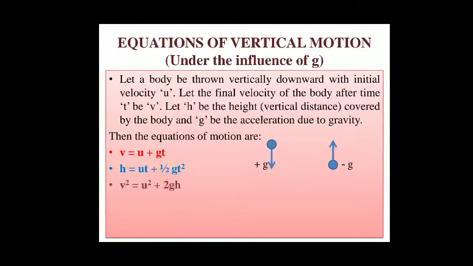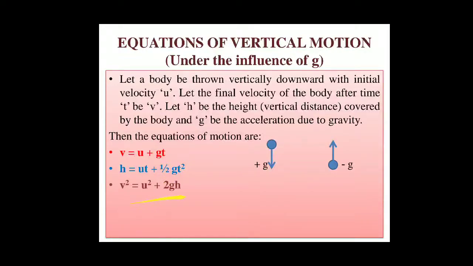So we convert this a with the g. Acceleration is changed from acceleration to the acceleration due to gravity. Now another equation, second equation, s is equal to ut plus half at square. So s is replaced with h, meaning height of object, and a is replaced by g. So this is the second equation.